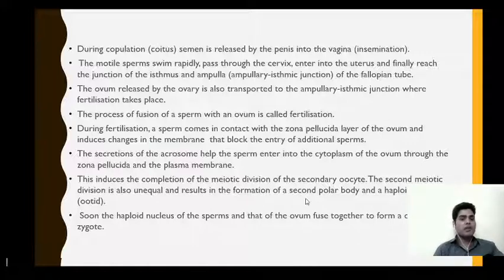So when the sperm gains entry inside the secondary oocyte, the arrested meiotic division starts, and that leads to the formation of second polar body and ovum. Soon the haploid nucleus of the sperm and that of the ovum fuse together to form a diploid structure, and this diploid structure is known as zygote. And with this we complete the fertilization process.